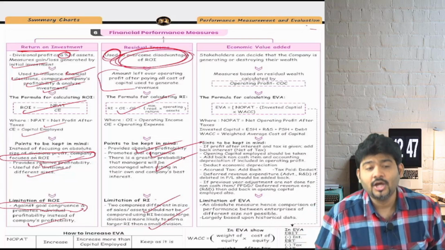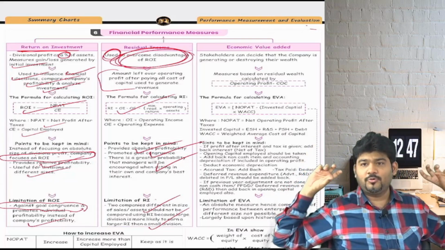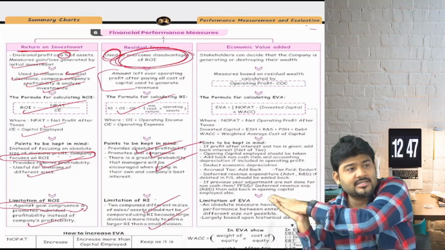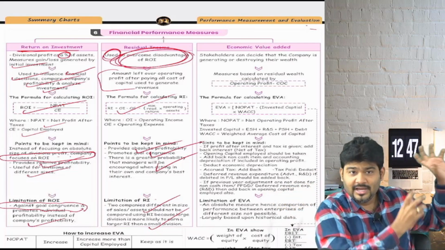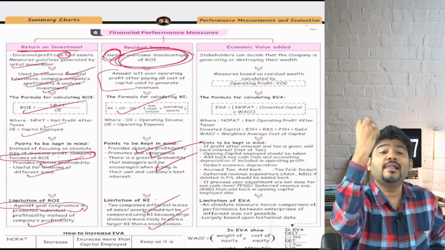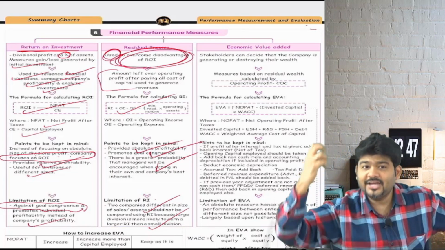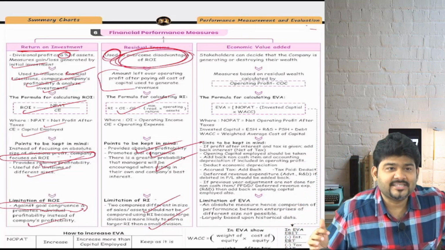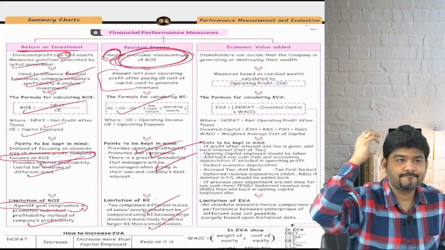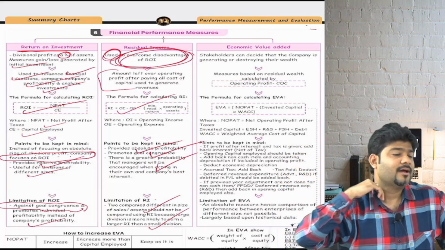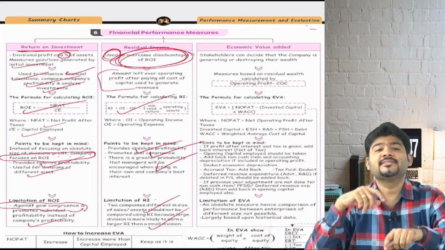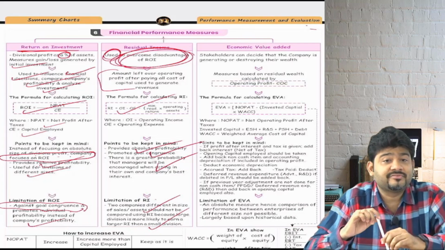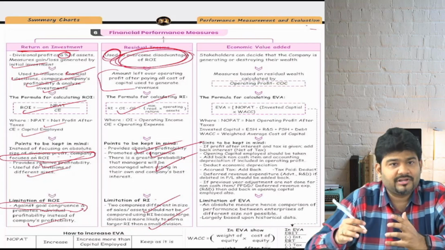What was their intention? To make adjustments to the P&L account in such a manner that the unwanted financial irregularities will be removed, non-cash things will be removed, and the company will try to reach a level of real economic cash profit. Please, everybody. Are we understanding, guys? And that is where they came up with the idea of economic value added, and there was a lot of research behind whatever adjustments we do.